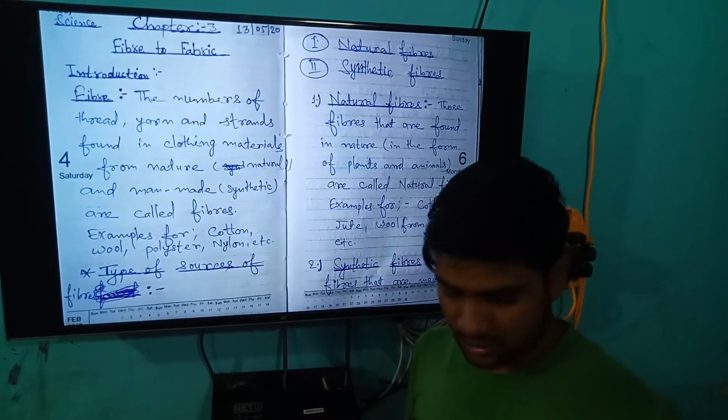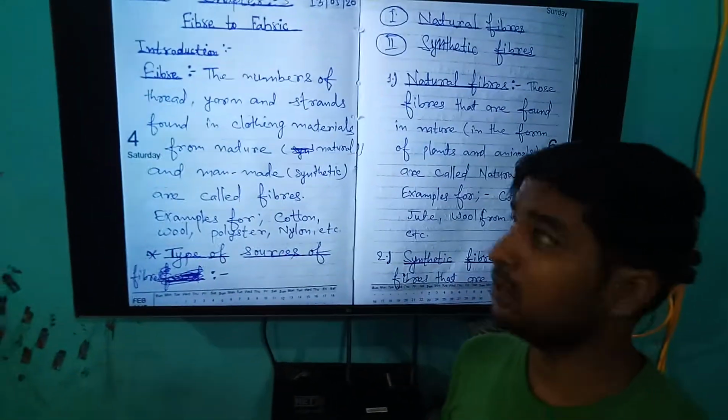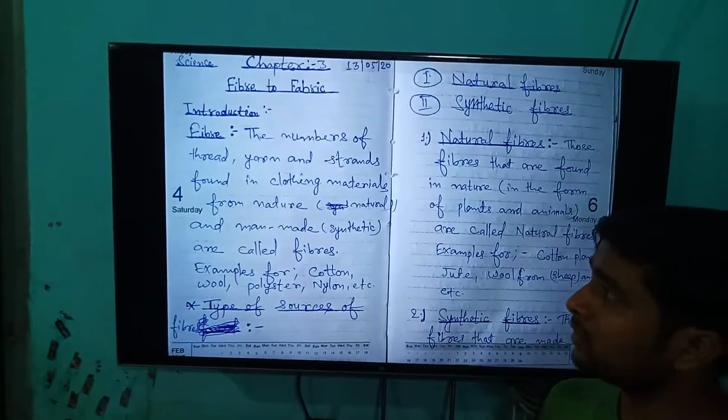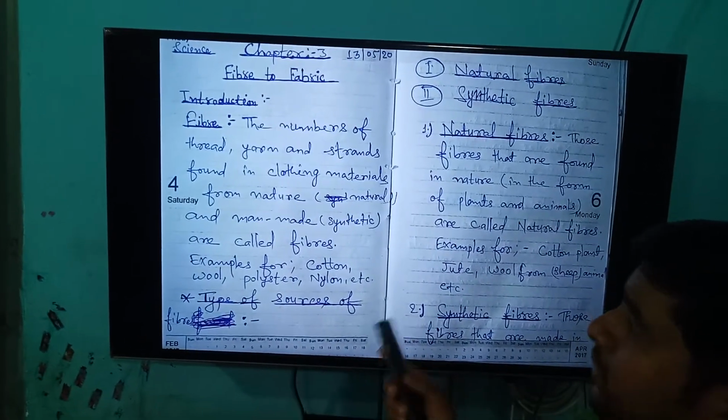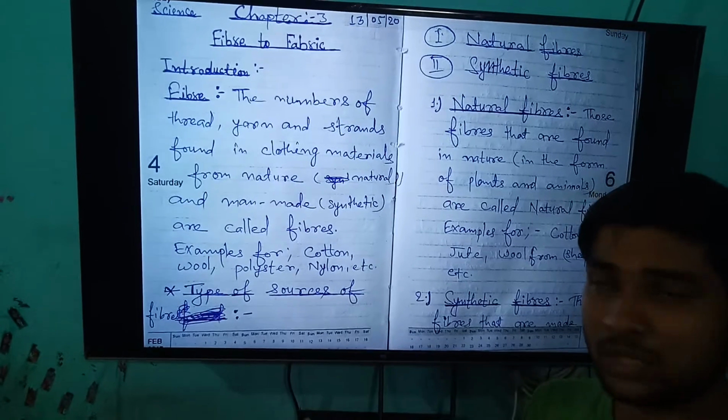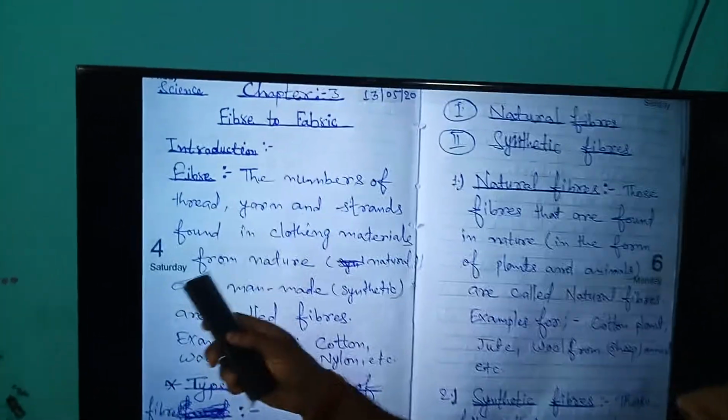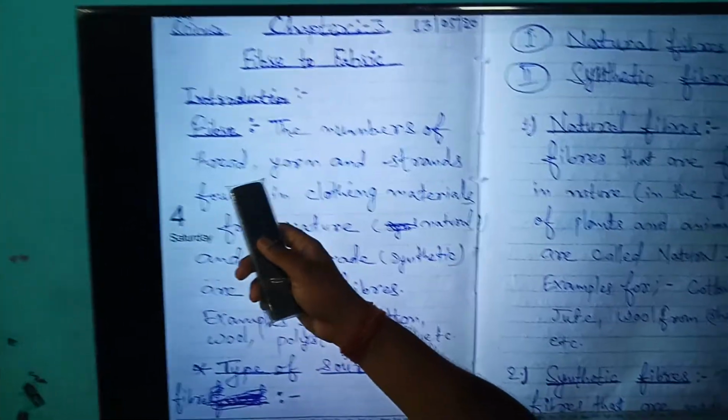Students, today we are going to talk about chapter 3. The name of the chapter is Fiber to Fabrics. We will go through the introduction. First of all, fiber. Let us go through the definition.